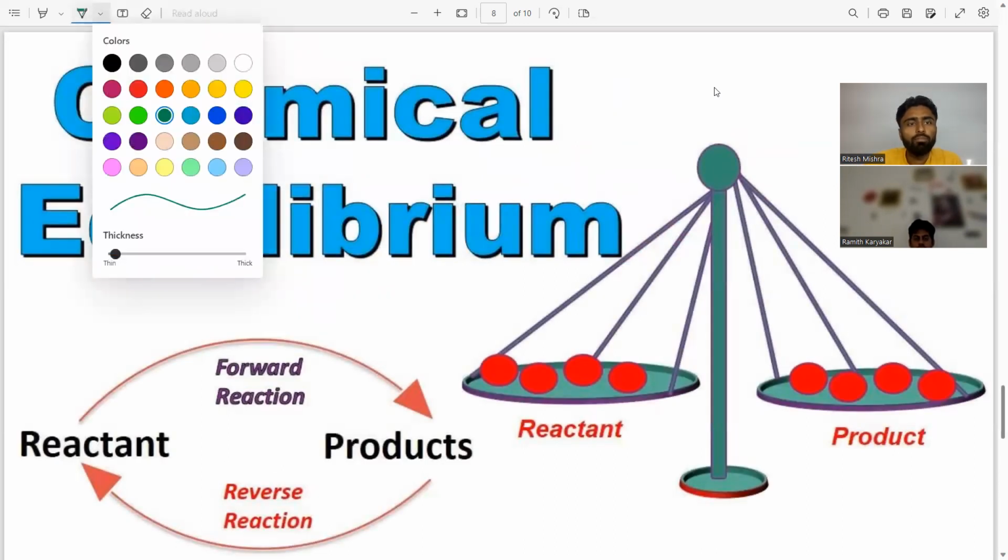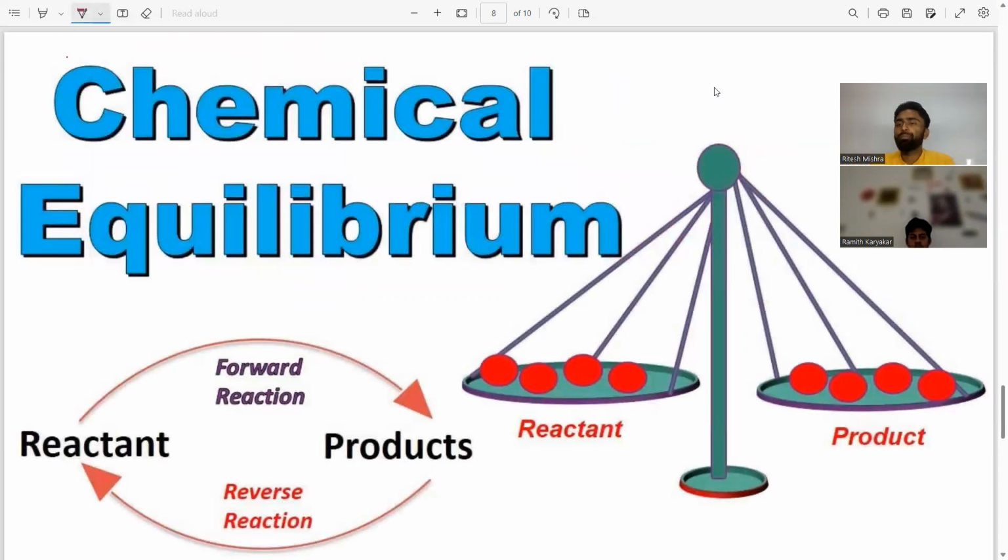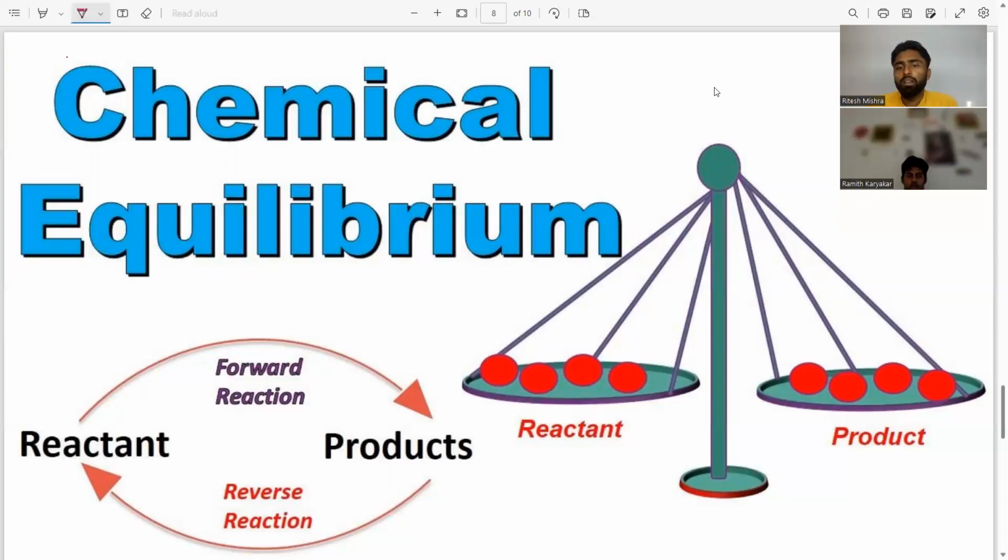Here, my dear friend, in chemistry, reactant and product, perhaps you have learned about this.